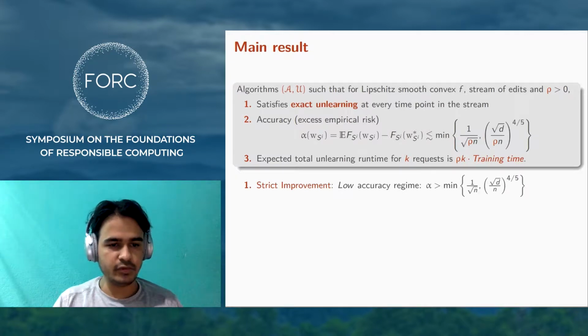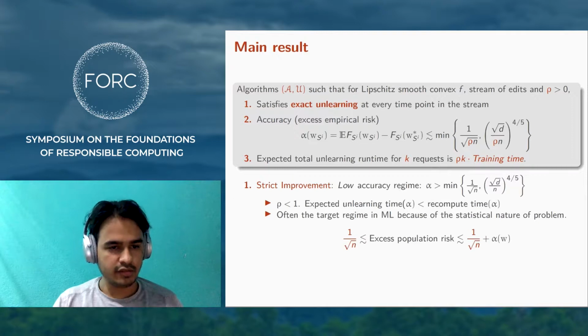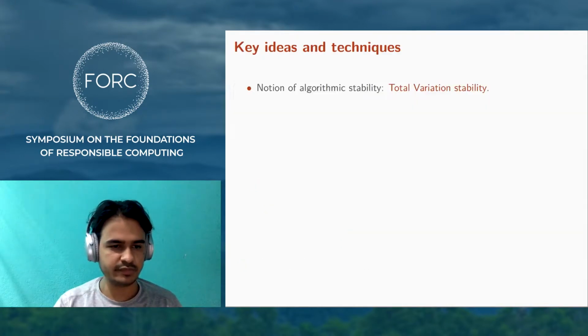What I mean is, suppose we fix an accuracy alpha greater than the quantity shown, then there exists a rho smaller than 1, which we can use to instantiate the above result, and then the unlearning time will be smaller than the recomputation time. This low accuracy regime is particularly interesting for machine learning purposes, where the goal really is to minimize the population risk. Our results extend to non-convex optimization. Moreover, in some cases, the training algorithm is differentially private.